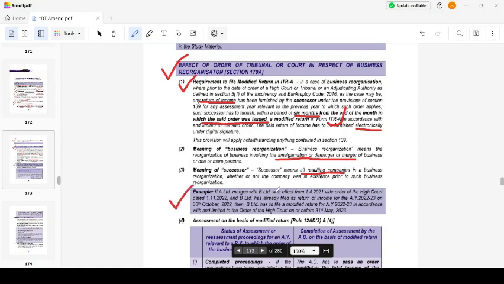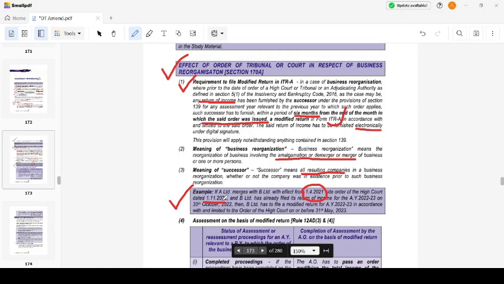Okay, for example, this could be an MCQ. If A Limited merges with B Limited with effect from 1st April, by order of the High Court dated 1/11/2022, and B has already filed the return of income for A for 22-23 on 30th October 2022, then B Limited has to file a modified return within 6 months from the date of the order.